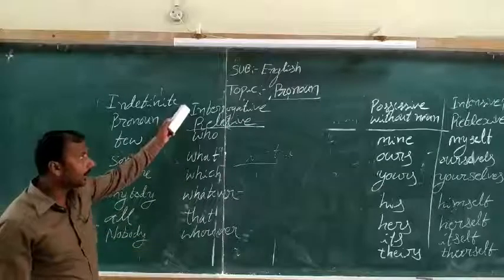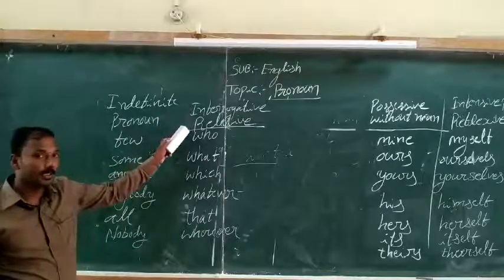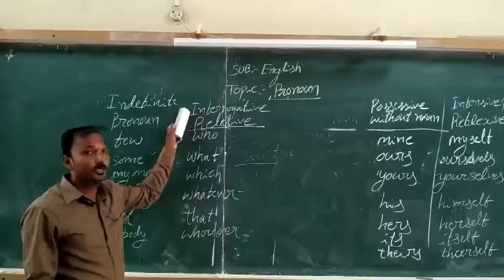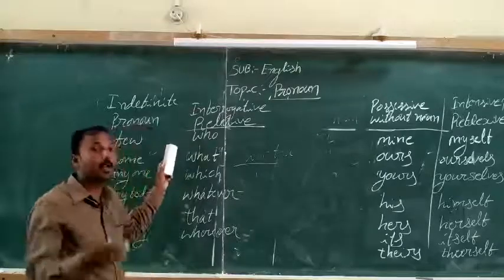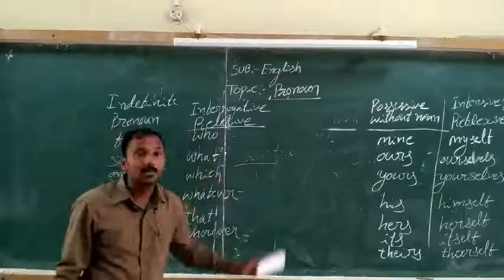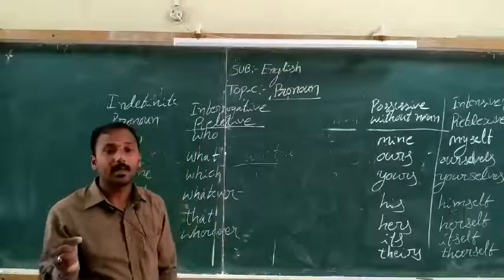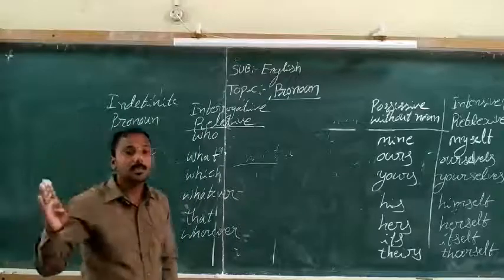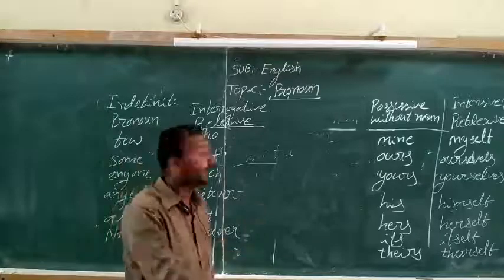Interrogative pronouns and relative pronouns are the same words, but they work differently. Interrogative pronouns raise a question or pose a question to others. But relative pronouns are used to connect a clause or phrase to a noun or a pronoun in the sentence.